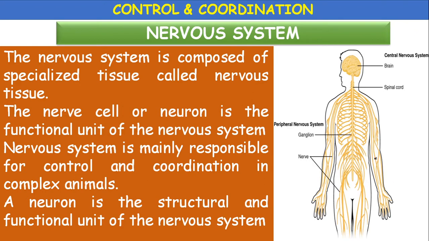Okay, the nervous system is divided into the central nervous system, peripheral nervous system, and autonomous nervous system, which we have studied. The central nervous system consists of brain and spinal cord. The peripheral nervous system consists of the nerve ganglions and the nerves arising from the brain and spinal cord. Okay, and the autonomous nervous system is also included, which is spread on both sides of the ventral side of the body.